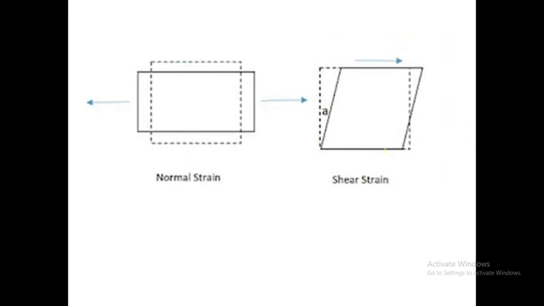The next figure is shear strain. This is our main body. The dotted line shows the main body.